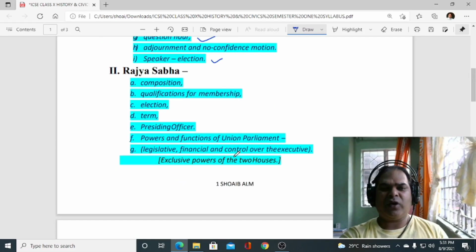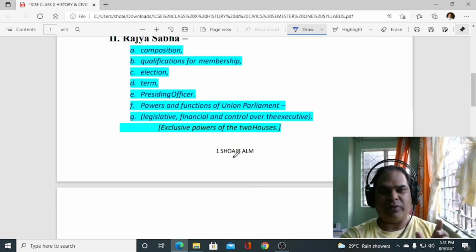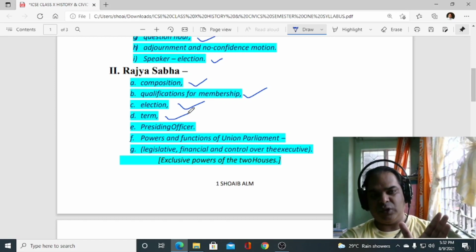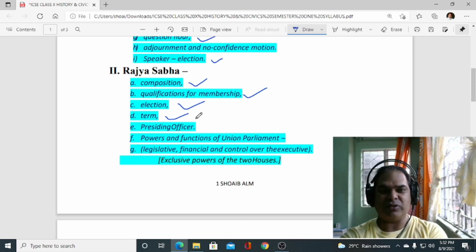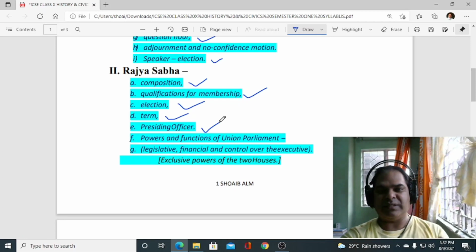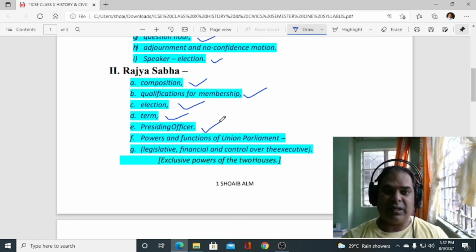Okay, now if you come down within the same unit, that is union legislature, we have to study again about Rajya Sabha. So within Rajya Sabha, we have to study about the composition of Rajya Sabha, qualification for the membership, election, how is the member of Rajya Sabha elected, what is the tenure of Rajya Sabha. Okay, you know that Rajya Sabha is a permanent house, no term, but the member has a term of 6 years. Then presiding officer, how is the presiding officer elected? So you know that vice president of our country is the ex-officio chairperson of Rajya Sabha by default.